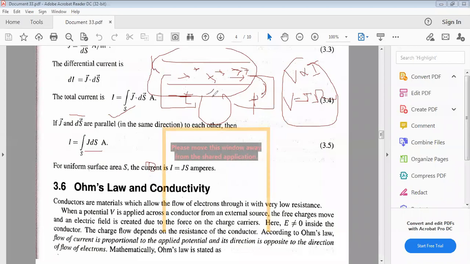Suppose I am heating this copper wire. Are the electrons flowing properly through here? Because of the temperature and the thermal agitation, the electrons are diffracted. They move away from the actual path, and electron collisions occur. Because of that agitation, the electrons are not moving properly in the same direction, so the electron flow decreases.